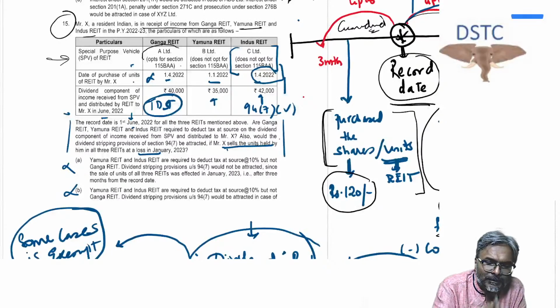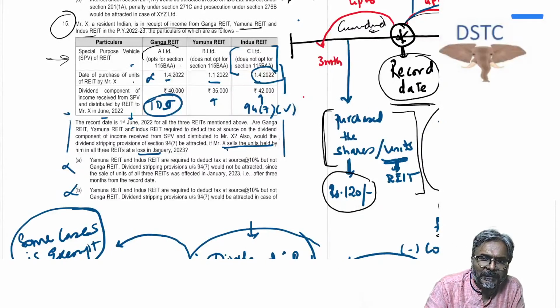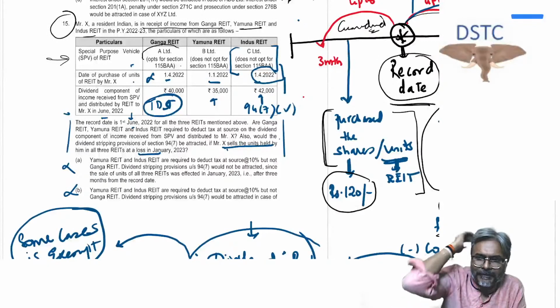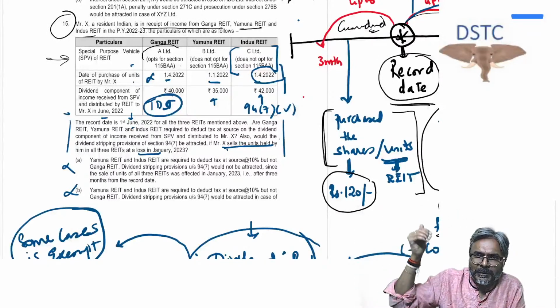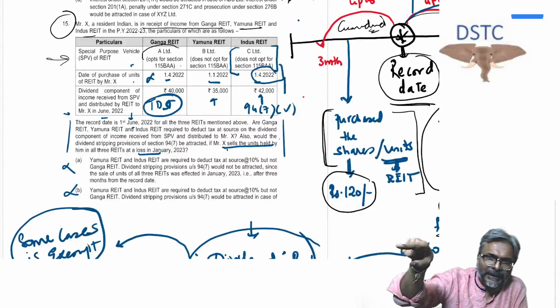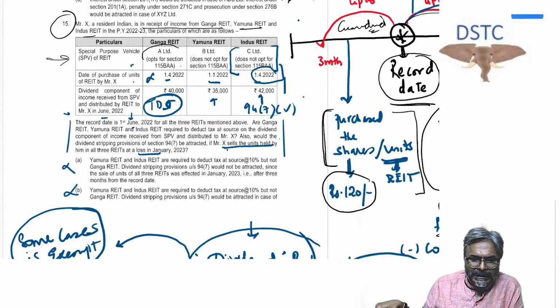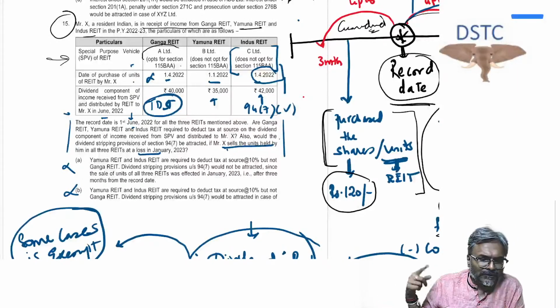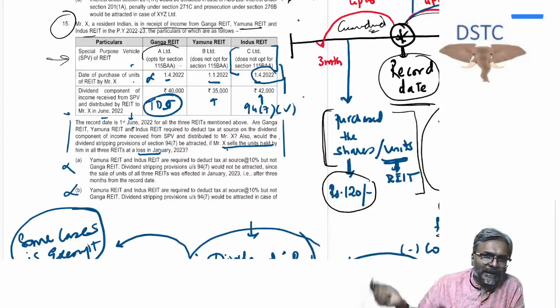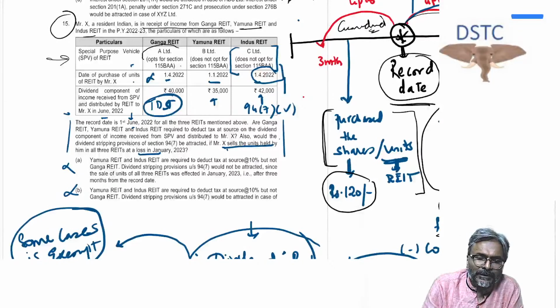If A Limited has opted for 115BAA, what does it imply? It implies that in this case, the dividend which will be passed on by A Limited to the Ganga REIT, in the hands of Ganga REIT, it is not taxable. But in the hands of the unit holder, will it be taxable? Yes, it will be taxable. Why? Because they have opted for 115BAA.